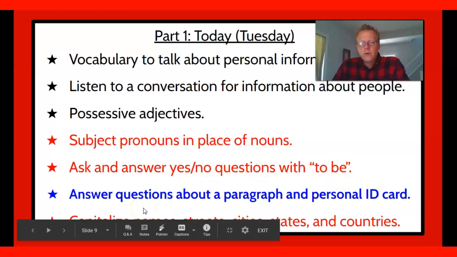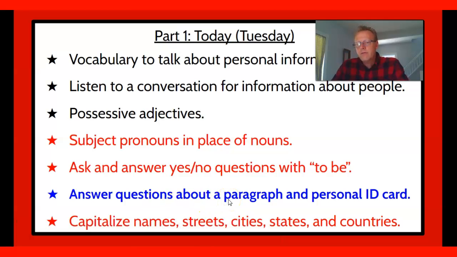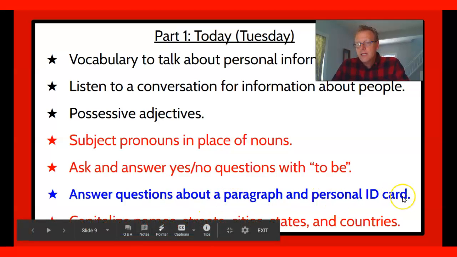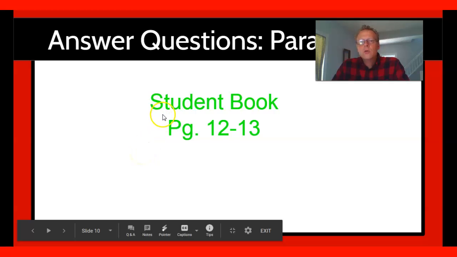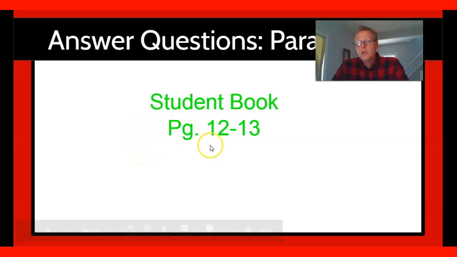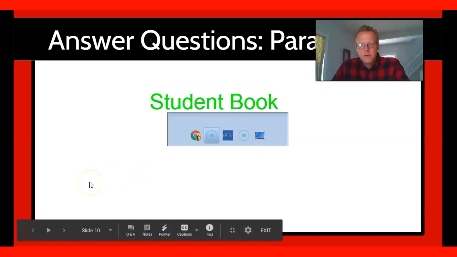Now we're going to do a quick review of answering questions about a paragraph and a personal ID card. Okay, let's go to a quick review. And to do the review, we'll go to the student book page 12 and 13. Let's jump over there and take a look.